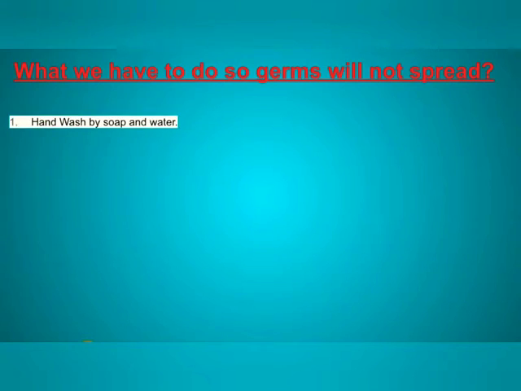Now, what do we have to do so that germs will not spread and will not enter our body? First point is to wash hands with soap and water.